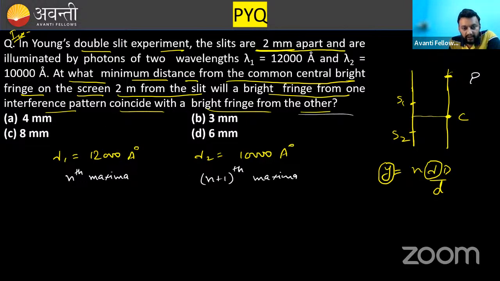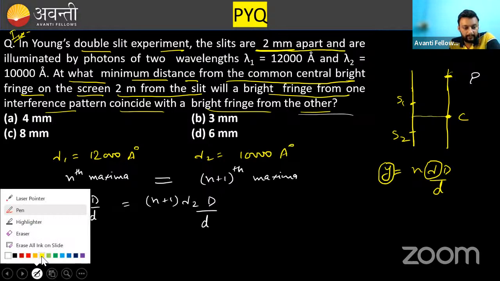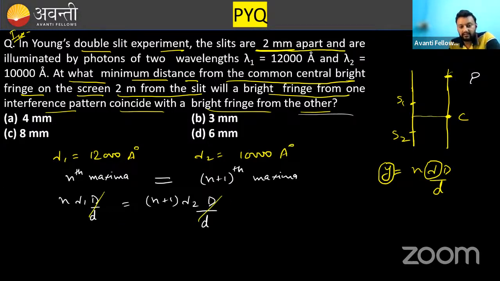So in this situation, the nth maxima will coincide with the n plus 1th maxima. So these two distances should be equal. And if these two distances should be equal, then the nth maxima, n lambda 1 D by d, is equal to n plus 1 lambda 2 D by d. Now you can cancel out the things. D by d will be cancelled. Lambda 1 is 12,000. So n into 12,000 is equal to n plus 1 into 10,000.